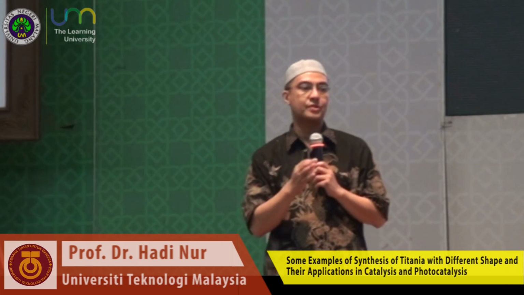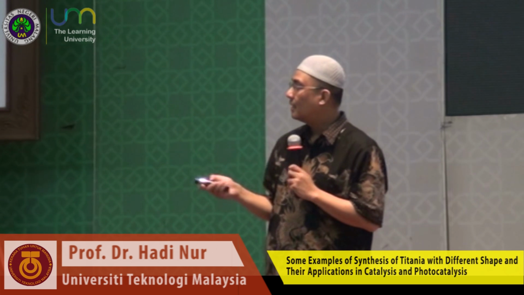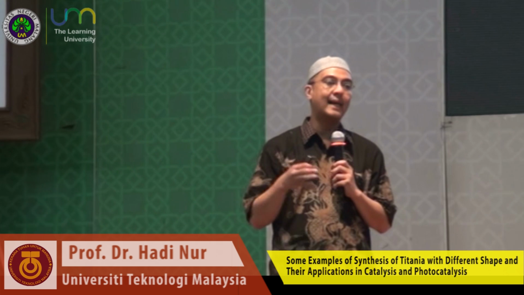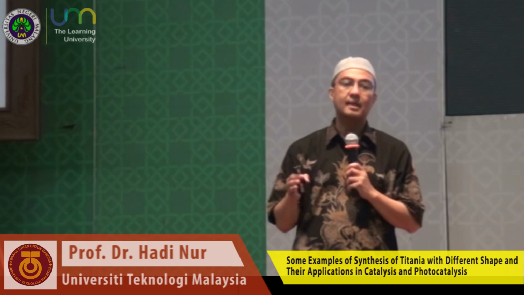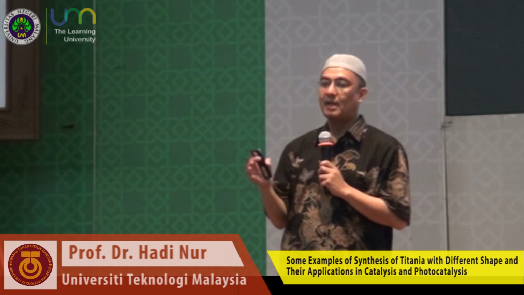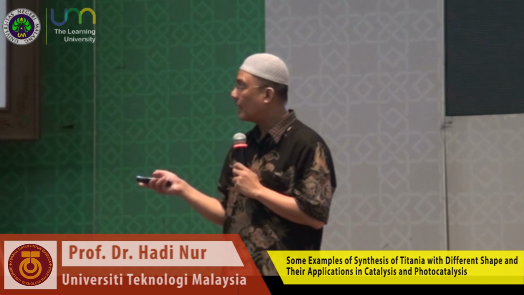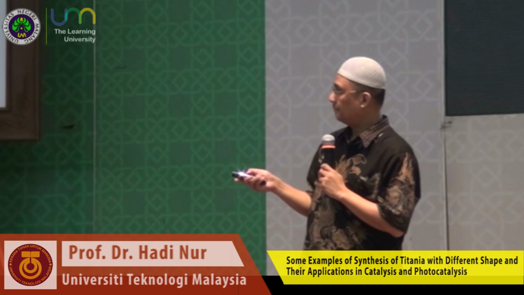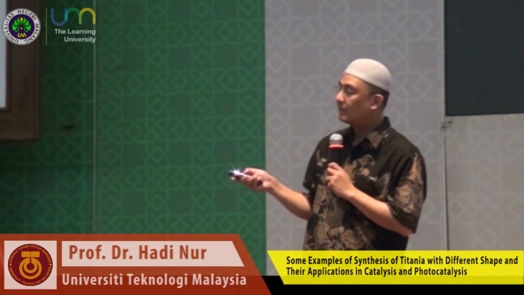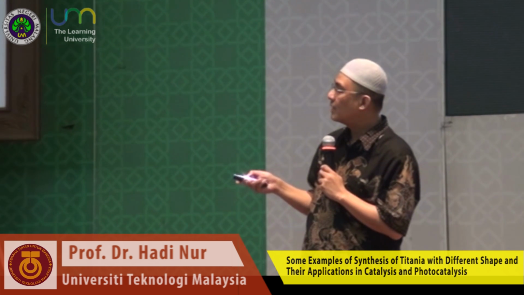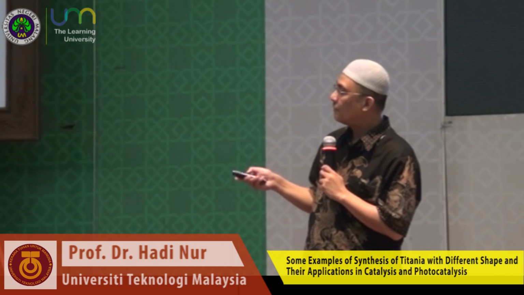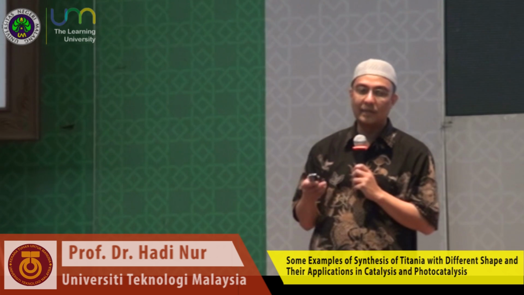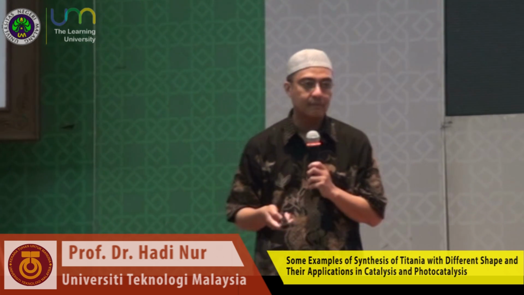How to avoid this recombination process, because we need to use the electron as the reduction active site and the hole as the oxidation site. If we avoid this recombination process, we can efficiently use the electron and hole for the chemical reaction.